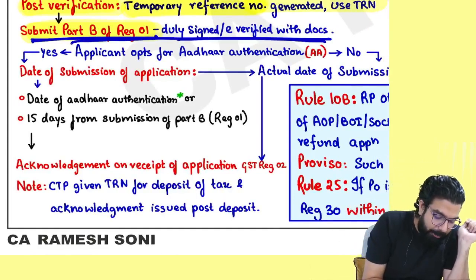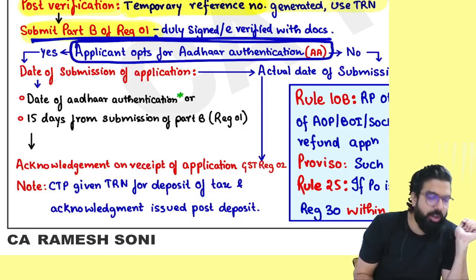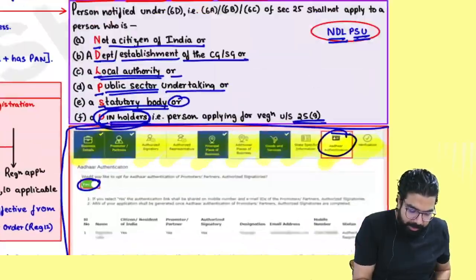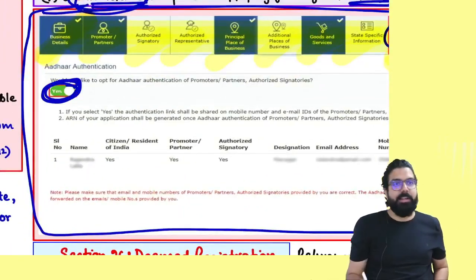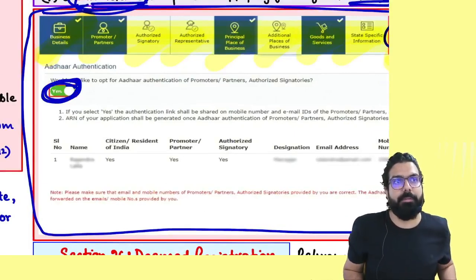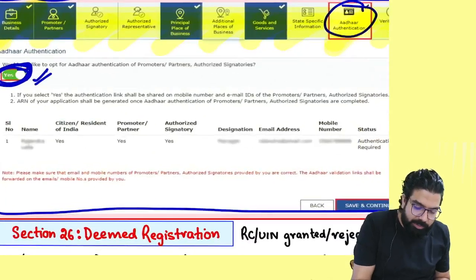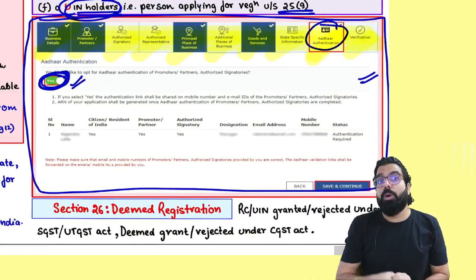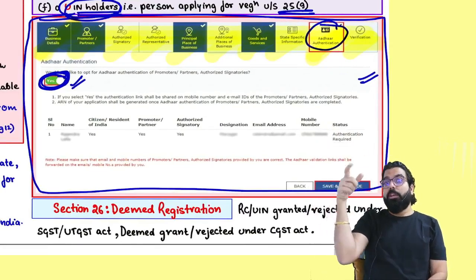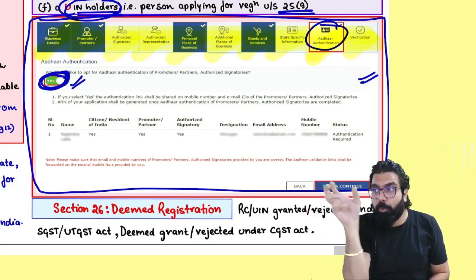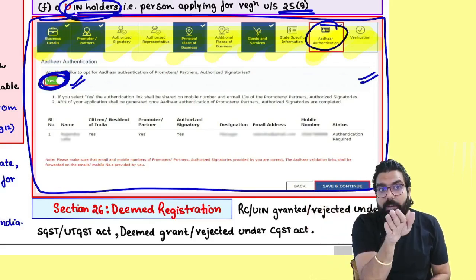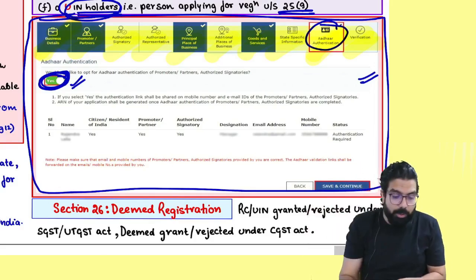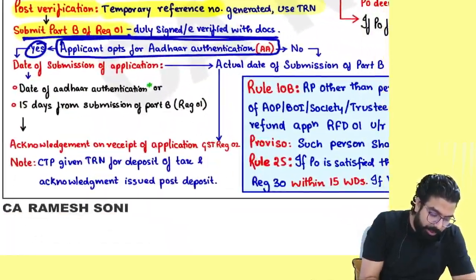Now here is the most important part. It says applicant opt for Aadhaar authentication or he did not opt for Aadhaar authentication. This is a very important point. If you told a yes that I will do my Aadhaar authentication, you know what will happen? You will tell a yes over here and you will submit this form. But now what will happen? One link will come in your email ID. You have to click on the link. You have to put the OTP and your Aadhaar will get verified. Now within how many days may you get registration? 7 days.